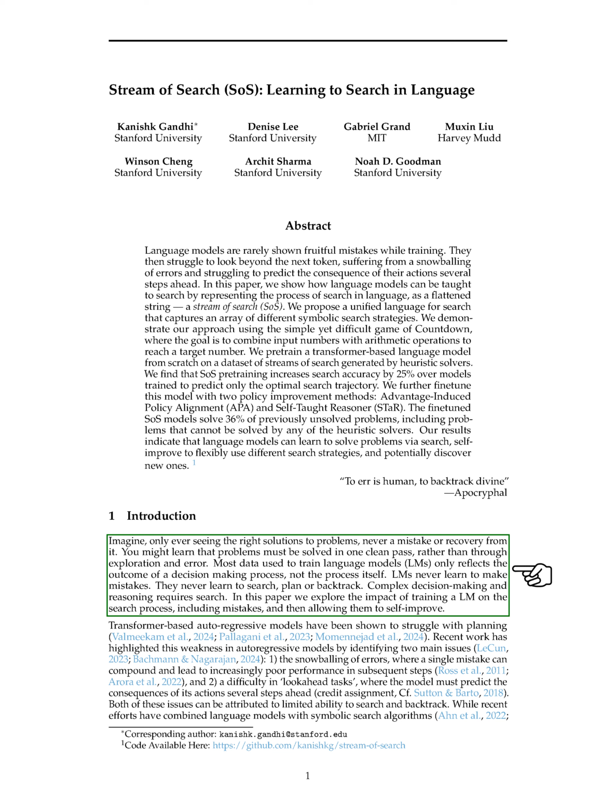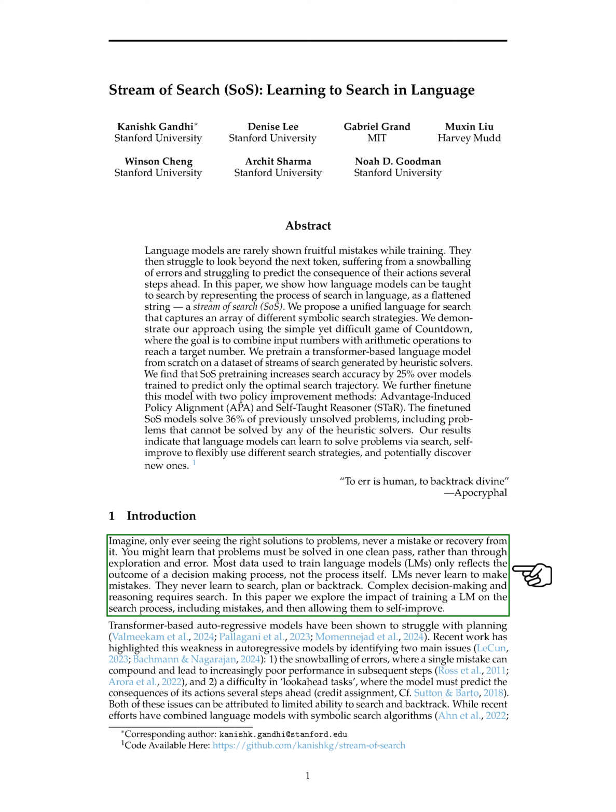While some approaches have combined language models with symbolic search algorithms to address these issues, they only assist during inference, leaving unanswered whether language models can conduct search independently. Learning to search during training could greatly benefit language models. By mastering search techniques early on, models may develop more adaptable strategies to handle error compounding and look-ahead tasks.